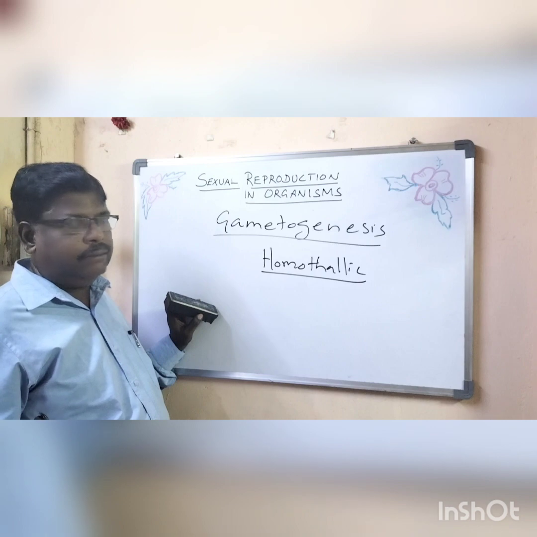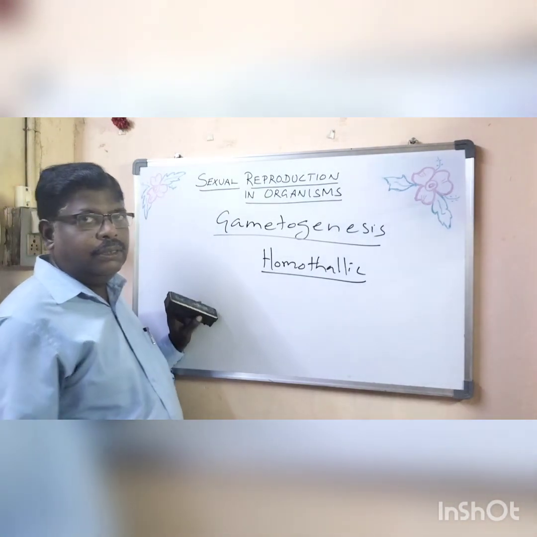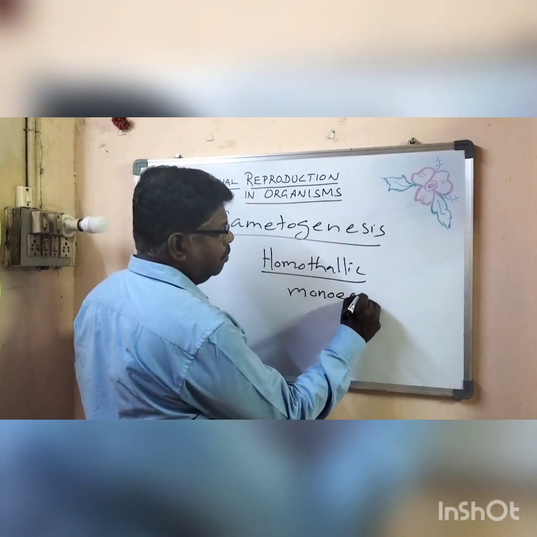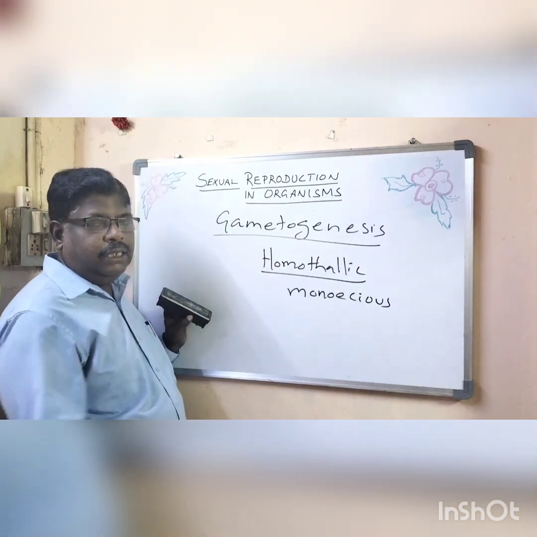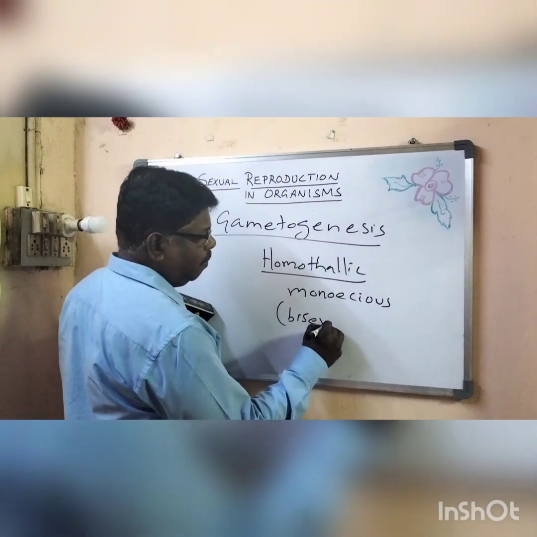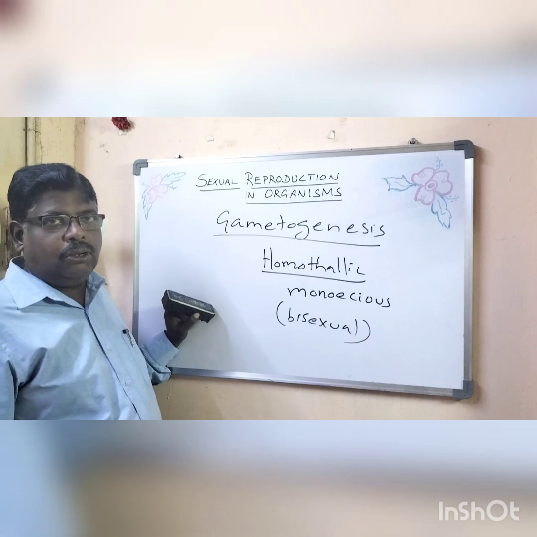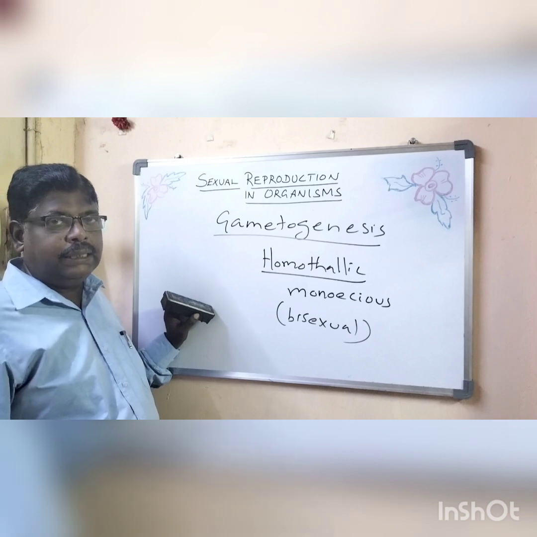Such a condition is called homothallic. It is also known as monoecious. This condition can be called bisexual, where male and female sex organs are present in the same organism, same plant body.